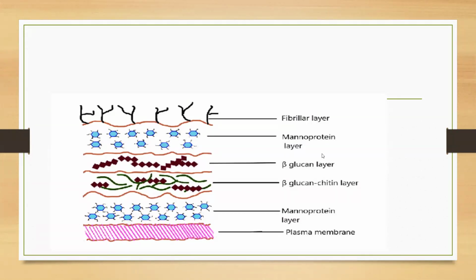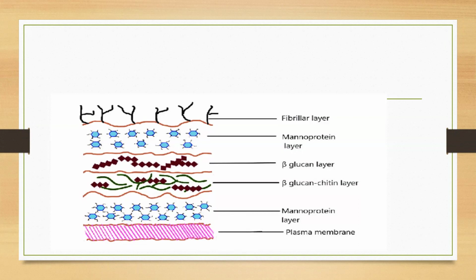Next, last one, plasma membrane. Look at here. This is called plasma membrane of yeast cells. Specifically, Saccharomyces species. This is the best example of yeast cell. Look at here.